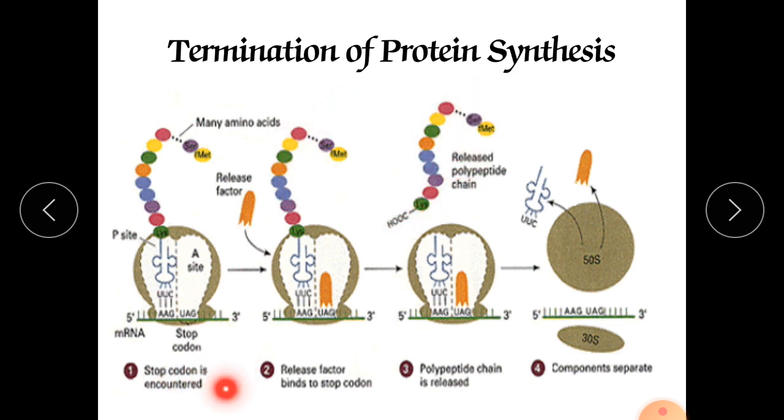Here the stop codon is encountered, release factor binds to the stop codon, the polypeptide chain is released into the cytoplasm, and the components separate. After that the tRNA dissociates, the ribosome dissociates, and both the larger and smaller subunits dissociate, and they are ready for further protein synthesis.